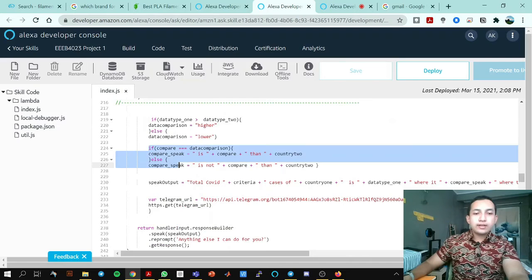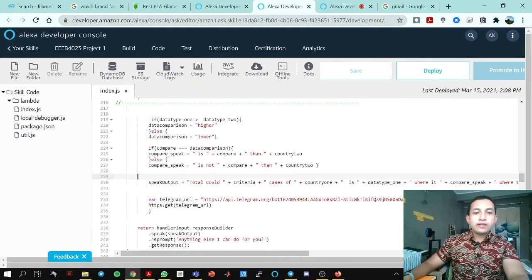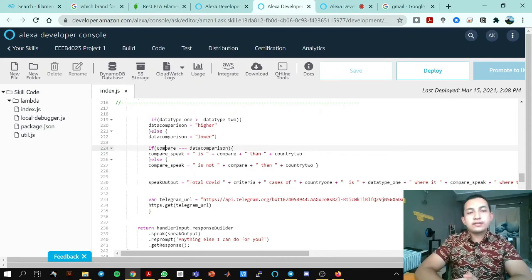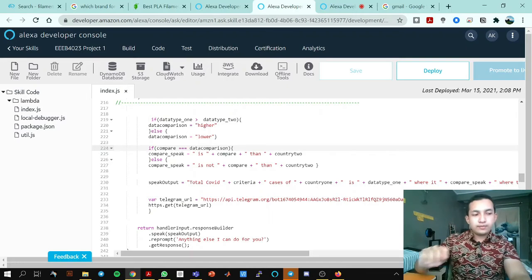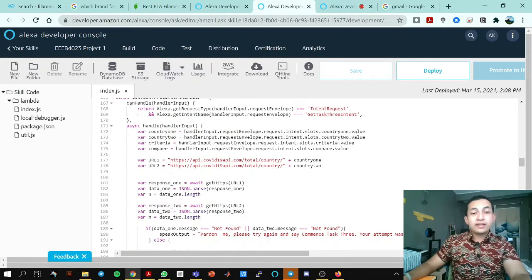Okay, the next coding, the if compare here. If compare is equal to data comparison is here. The comparison part is regarding the user wanting to know whether it is higher or lower from the first country to the second country.